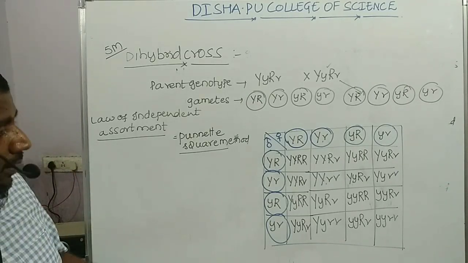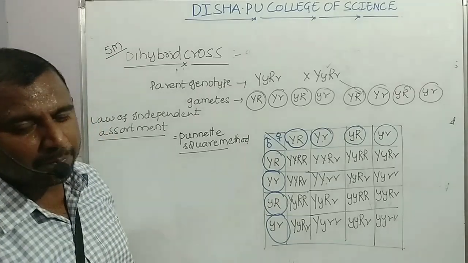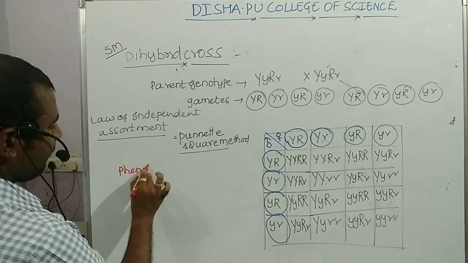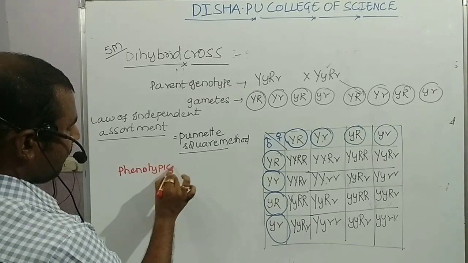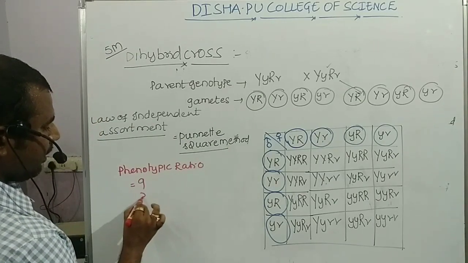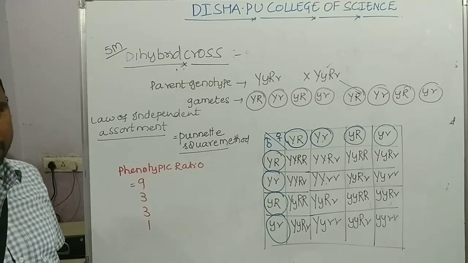Now you see, in these 16 different plants, when we study the phenotypic ratio, it will be 9:3:3:1. So this is the phenotypic ratio.